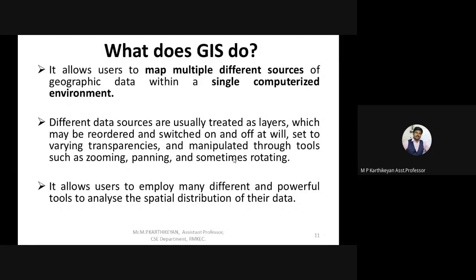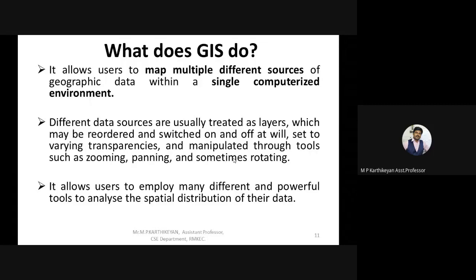Okay, so what it does is it gets the input from various sources, customizes it together, and gives us a single computerized environment. For example, in Google Maps itself, you can view multiple areas from North America till Australia, India, whichever part you want. Within fractions of seconds you can view those areas, right? So how is it possible? It is possible by combining several layers of data together.